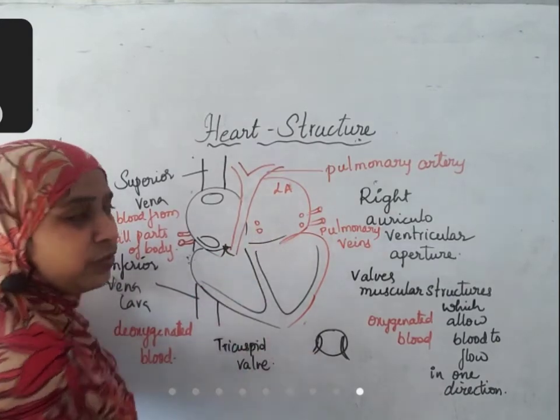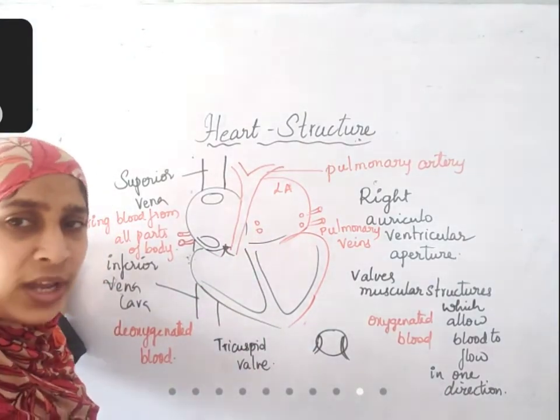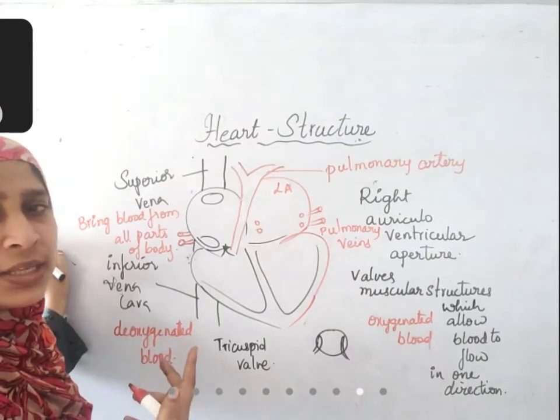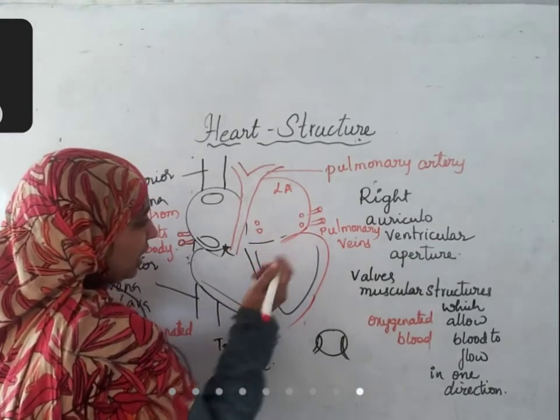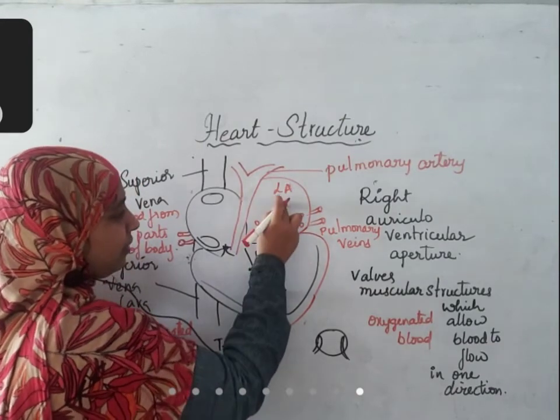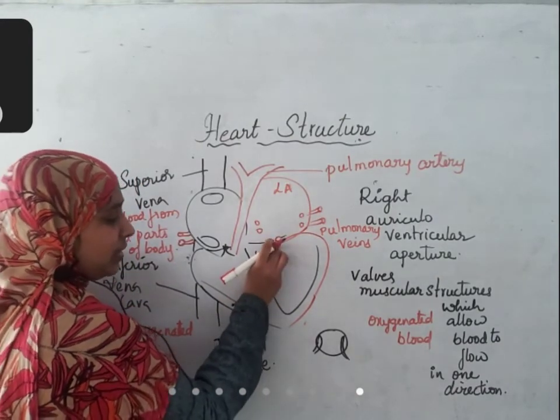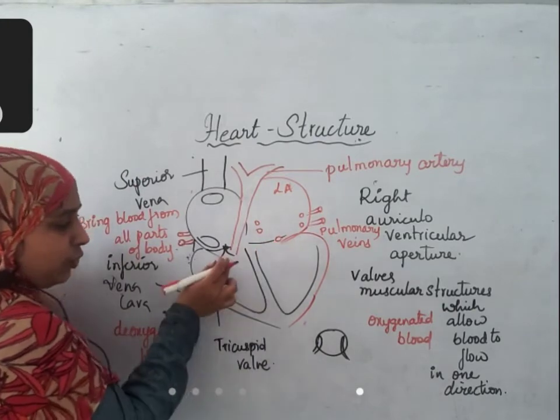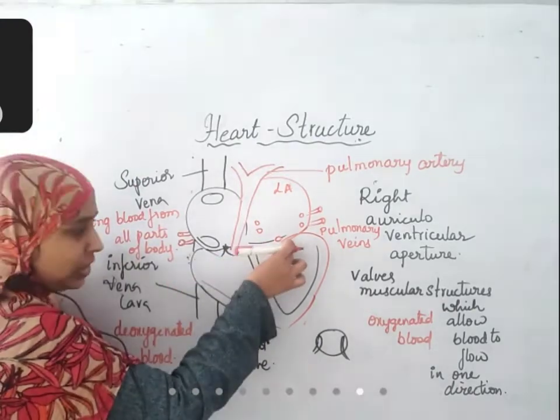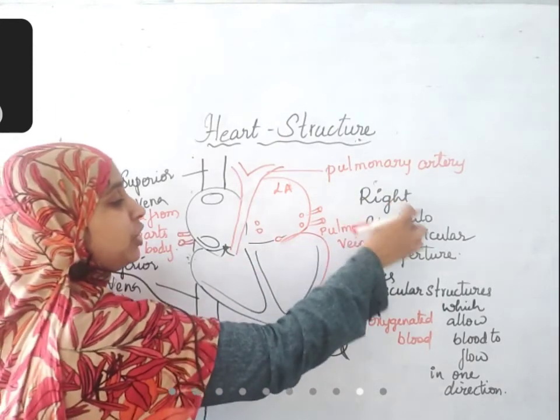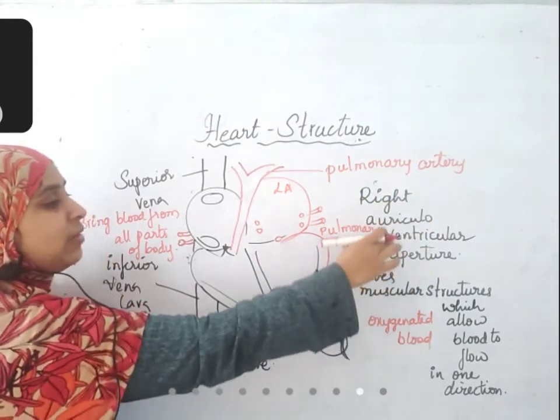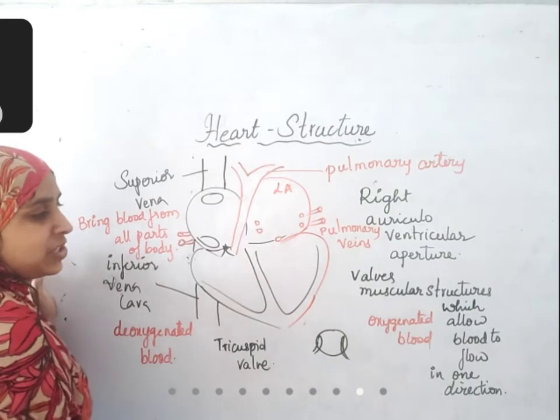It is okay if you are not understanding in a single go. Again I'll summarize this. First try to understand. Here there is an aperture from the left auricle to the left ventricle. It is a small aperture. If you know the name of the right one, it's easy to guess the name of this. In place of right, you put left: left auriculoventricular aperture.